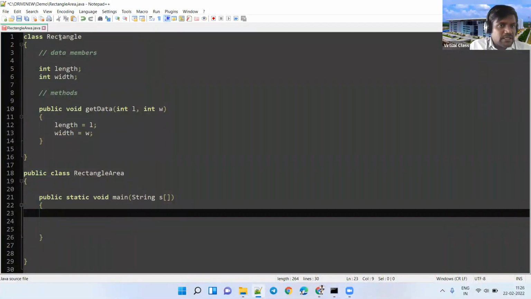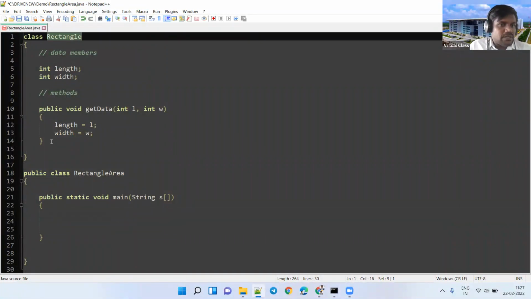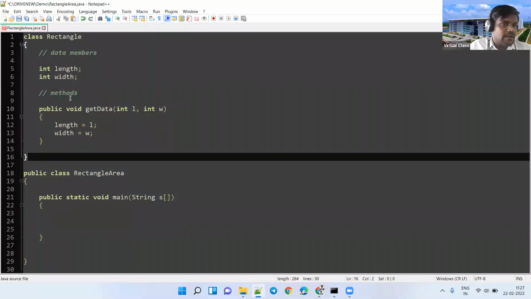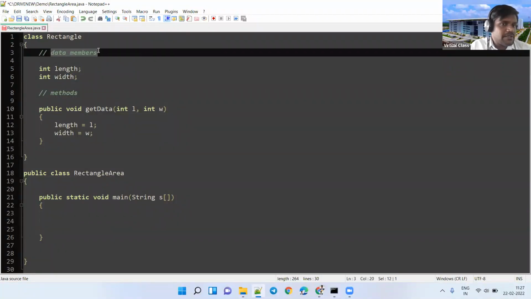If you observe this class, you can see clearly that we are combining data members and member methods together as a single unit. The class combines data members, I mean the properties, and the behavior, I mean the methods, together as a single unit.